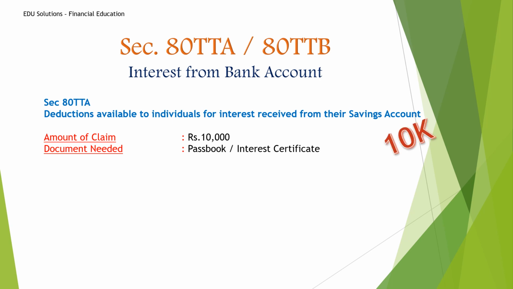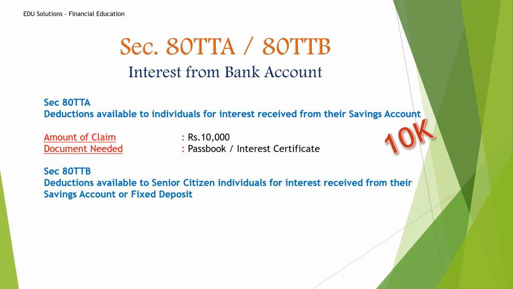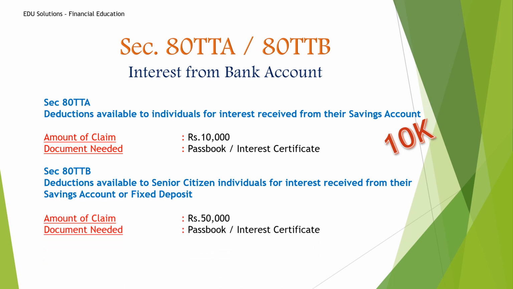So the maximum limit is 10k in this section, and 80 TTB is for senior citizens, means if you are above 60, then you can claim for this. And here the claim amount is 50,000, same documents. So here you will get a claim of 50,000.